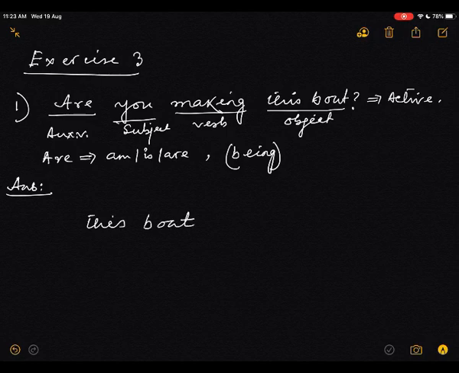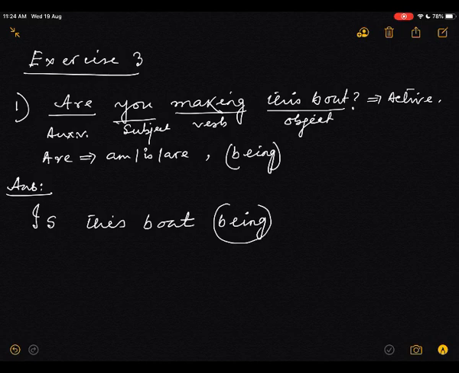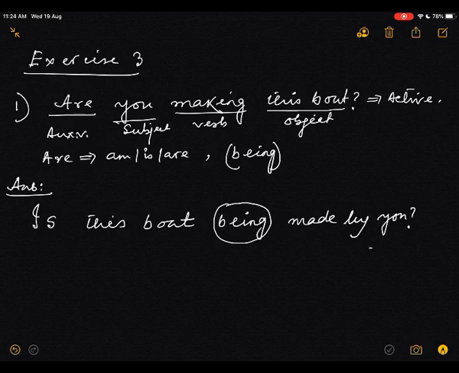Now you have to write one of am, is or are, but this boat is a third person and singular number, so you will take is. Is this boat? Now for continuous tense, that is being. Is this boat being made by you? This is passive.